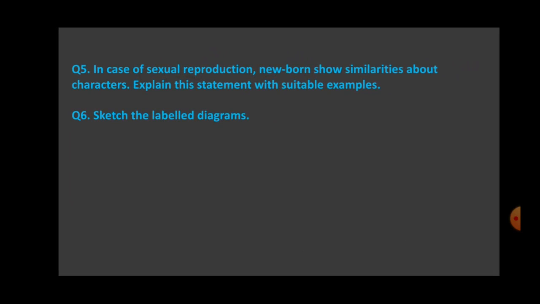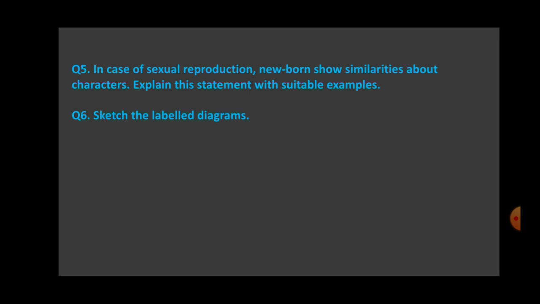Fifth question is, in case of sexual reproduction, newborn show similarities about characters. Explain this statement with suitable examples. Now this you can just go through from your textbook, and this you have to understand and you have to write in your own words. I'll just give you the verbal answer. Okay, you can listen to me.